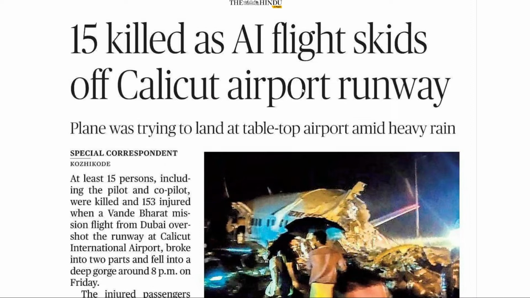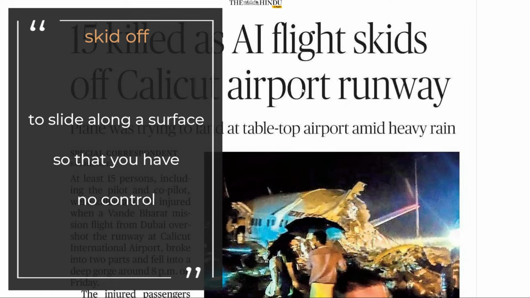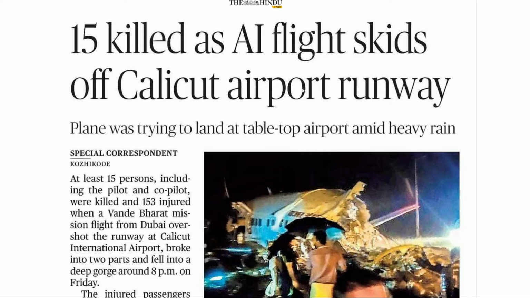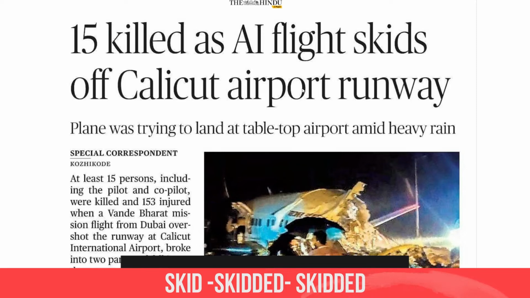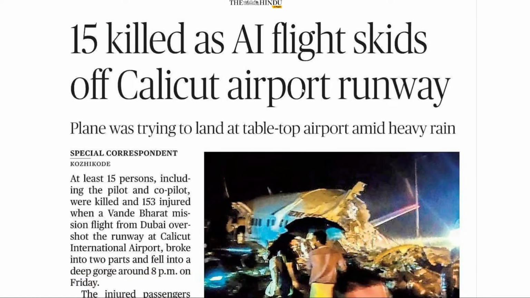So what is the meaning of skid off, or skid? It means to slide along a surface so that you have no control at all. Especially when you talk about vehicles, you use this one, skid. So a vehicle loses control and then goes off the track. So skids off. Past tense, skidded. So the aeroplane skidded off Calicut airport runway. You know Calicut, that's a place in Kerala, and airport, you know that, and runway.